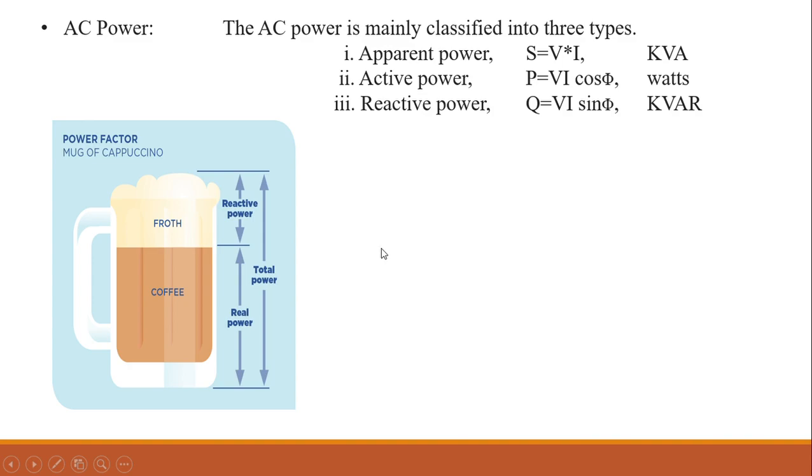And one more detail I would like to say that real power is the power flow from source side to load side. Generating side to load side is called real power or active power. Whereas reactive power is power flow from load to source. And also reactive power is used to produce magnetic effects. That is called reactive power, and it is wasted power.